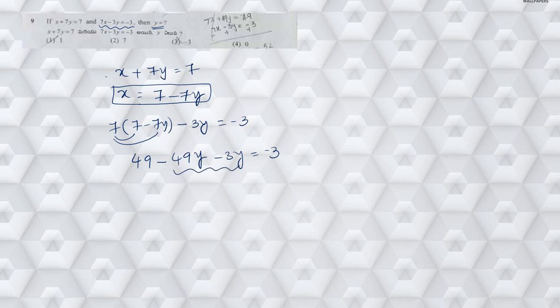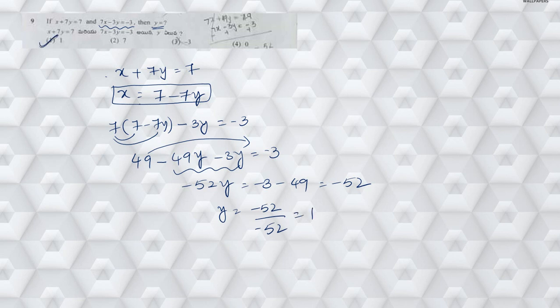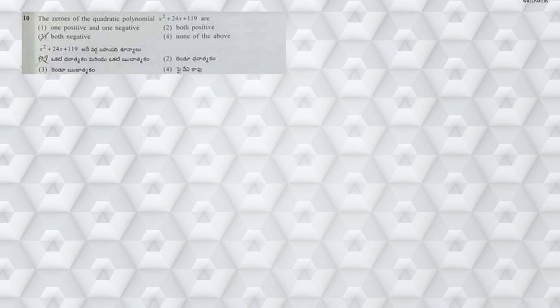Now minus 49y minus 3y is nothing but minus 52y. This 49 when I transpose, it becomes minus 3 minus 49, which is equal to minus 52. Now from this, y is equal to minus 52 divided by minus 52, which is nothing but 1. Hence the answer is 1. Next, moving on to question number 10.